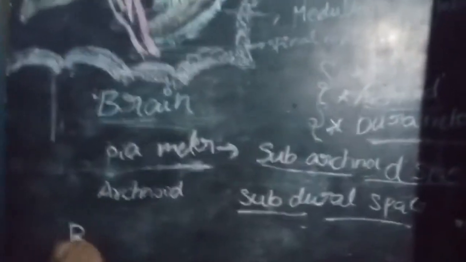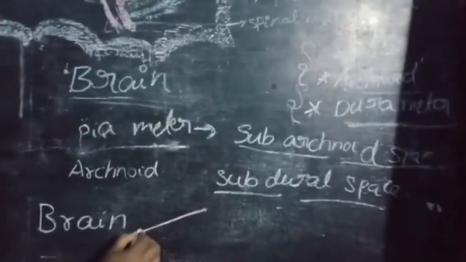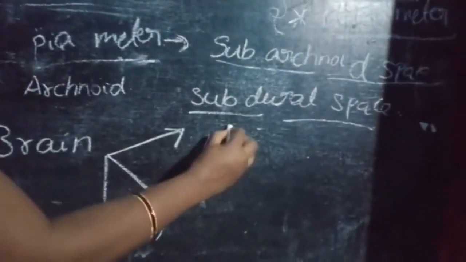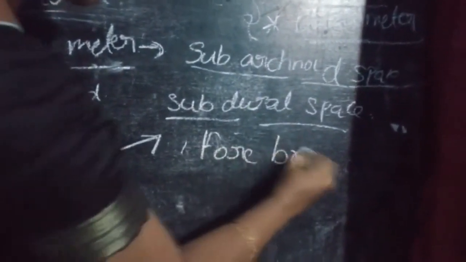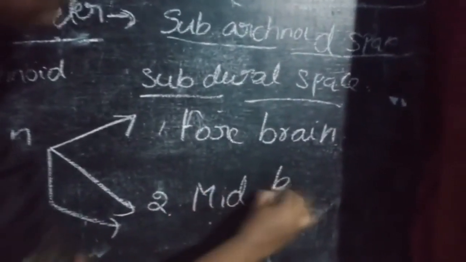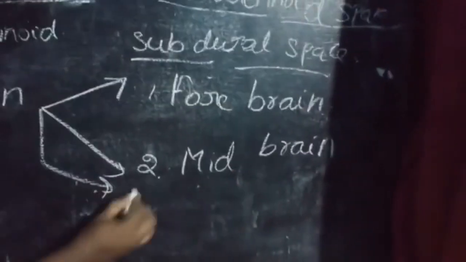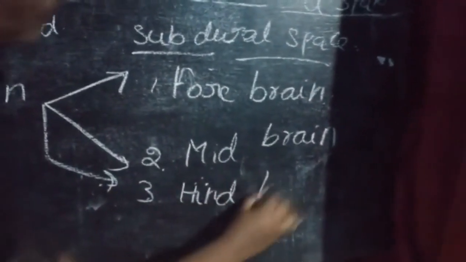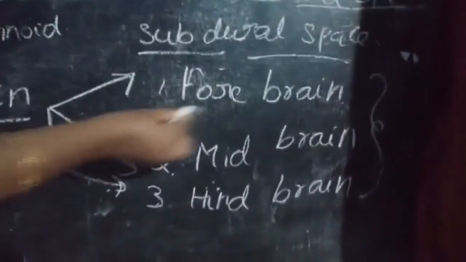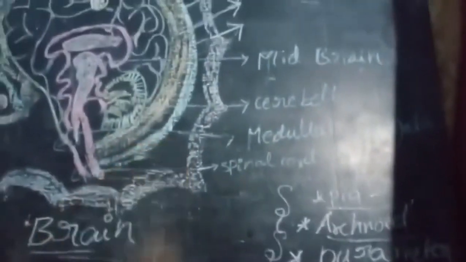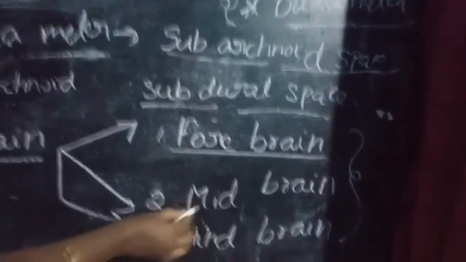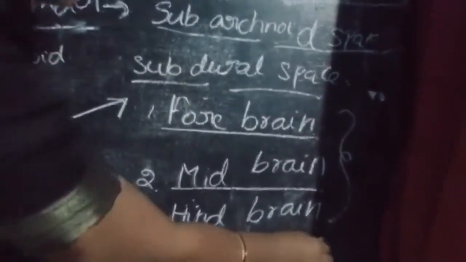Now the brain can be divided into three parts. First one is forebrain. Second one is midbrain, and third one is hindbrain. These are the three parts of the human brain. Let us discuss which parts the forebrain contains, which parts the midbrain contains, and which parts the hindbrain contains.